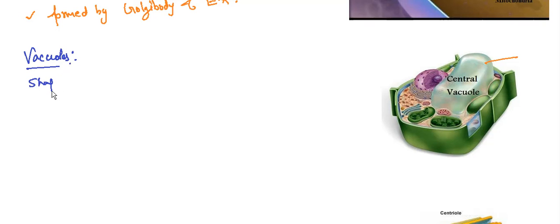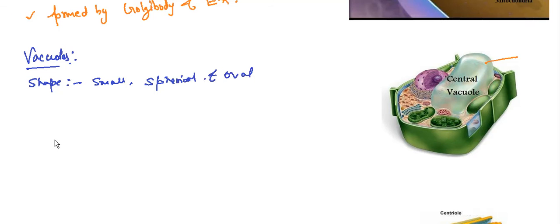About the shape of the vacuole, the size may vary, it is small, very small, maybe large, spherical and oval shape.